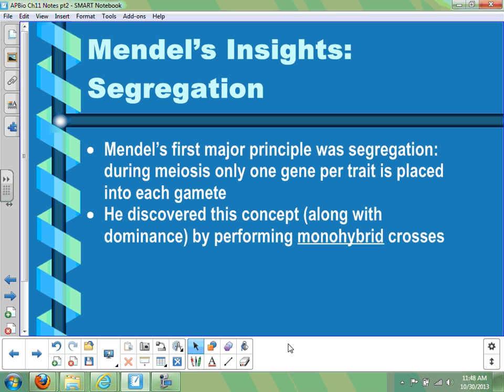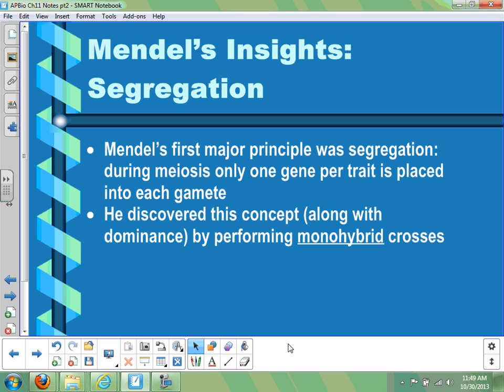What he did was, all through experimentation with pea plants, discover this by doing something called a monohybrid cross. At the same time that he discovered segregation, he also discovered the law of dominance, which describes what we've already discussed: some alleles are dominant and some are recessive. A monohybrid cross is when you take two pure breeding individuals, like pea plants naturally are, each purebred for a certain trait, and cross two different ones with each other. The offspring are referred to as hybrids.